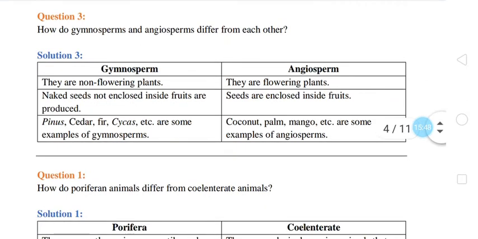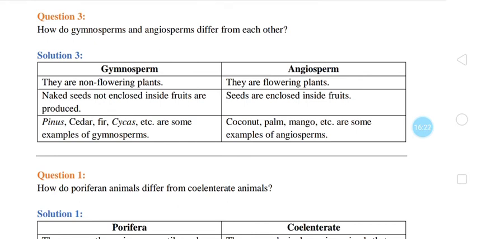Let us go towards the next question. Question number 3: how do gymnosperms and angiosperms differ from each other? Gymno means naked seeds and angio means seeds enclosed in fruits, that is, they are flowering plants. So let us see the solution. It's a very simple question now for you. Gymnosperms are non-flowering plants. Angiosperms are flowering plants. In gymnosperms, naked seeds not enclosed inside fruits are produced, whereas in angiosperms seeds are enclosed inside fruits.